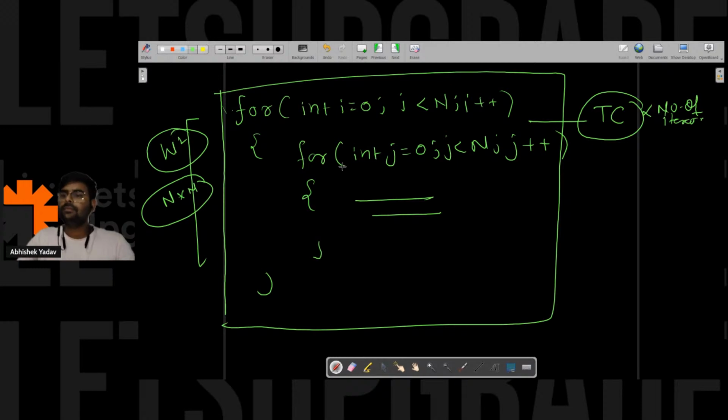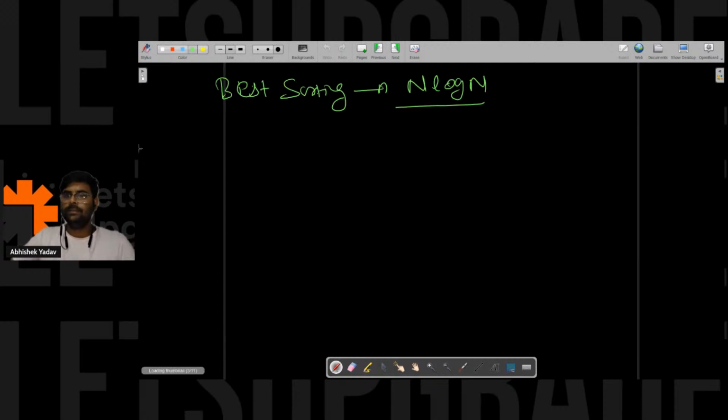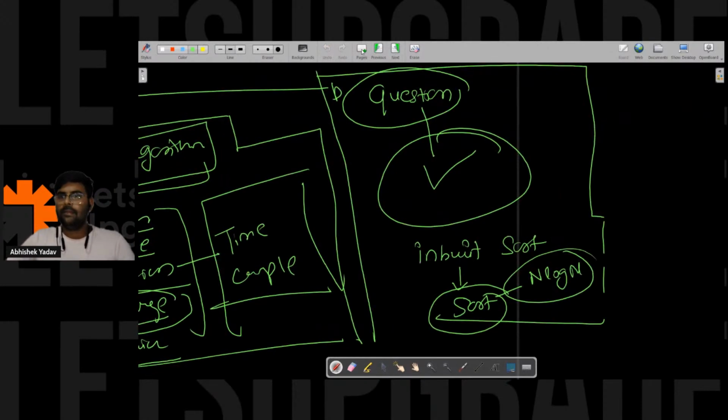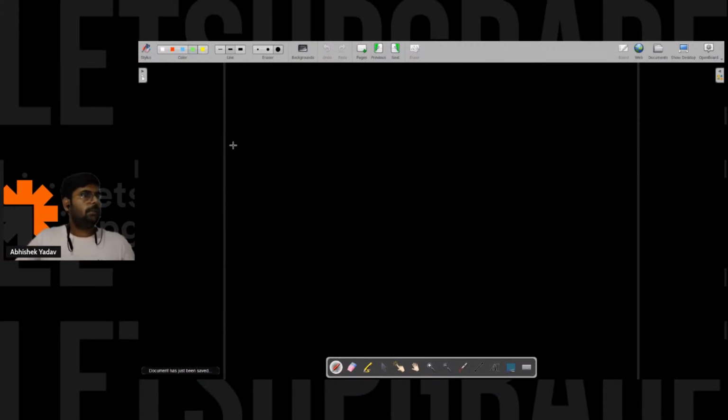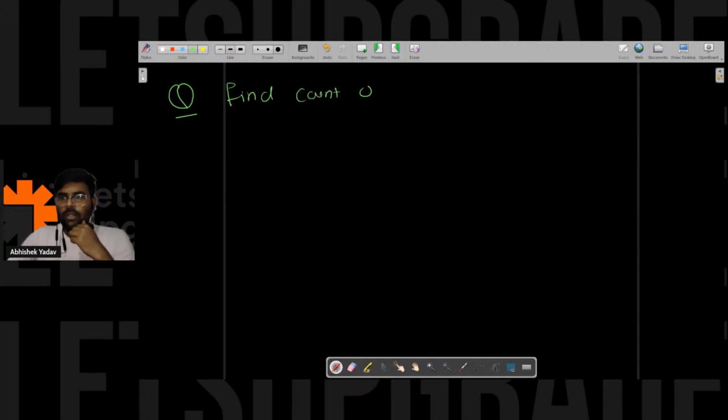Okay, correct. So let's move to the question then. And n log n is the best sorting algorithm. Let me write the question first. One minute, guys, let me see where the question was. Okay, the question is this one: find count of noble integer.